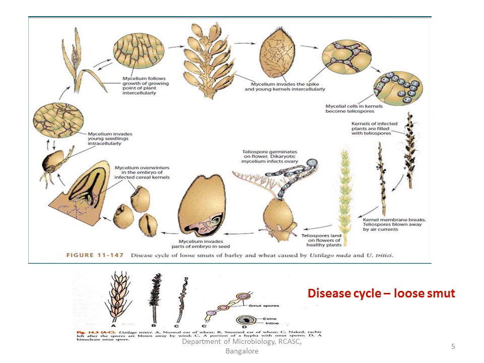So the flower of the wheat has a gynoecium with three different parts: style, stigma, and ovary. Here the stigma is a feathery stigma, and it has a style and an ovary. The teleospores, which have been produced from the infected plant, once disseminated, fall on a feathery stigma.